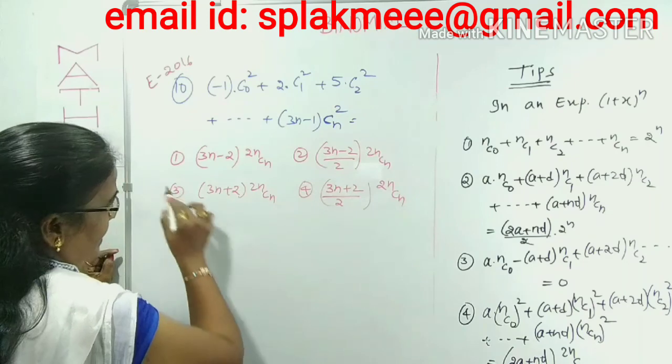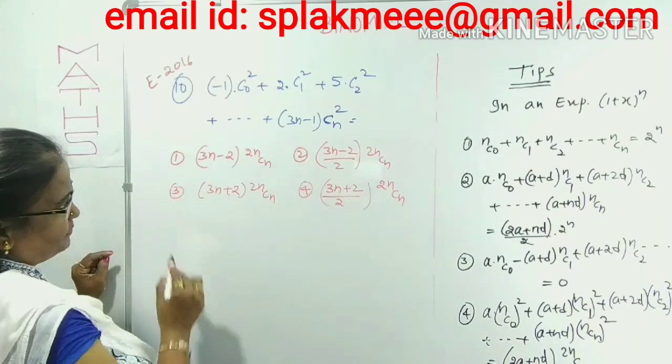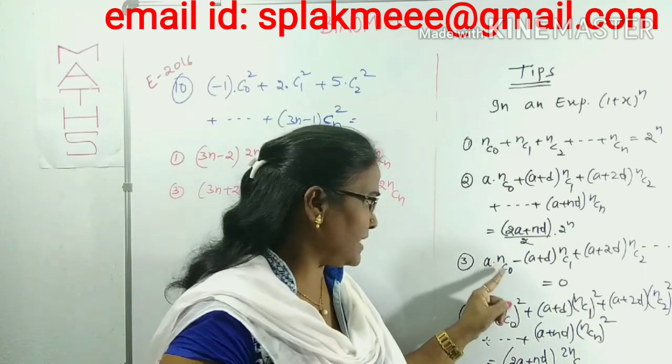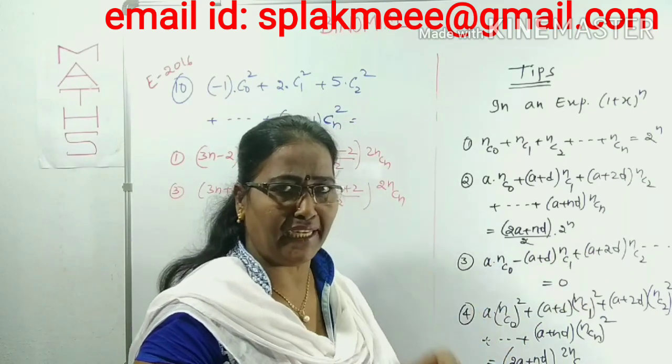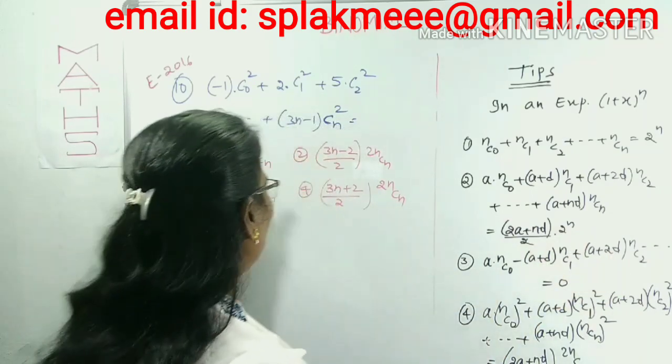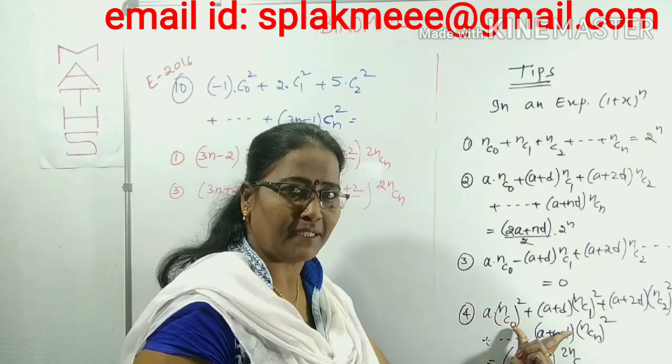The result is being asked, and I have written the options also. How can you find this one? I said already these nC0, nC1, nC2 can also be written in short form as C0, C1, C2 and so on. We can look at whether it is in this form or not.